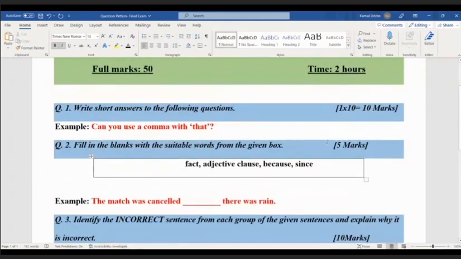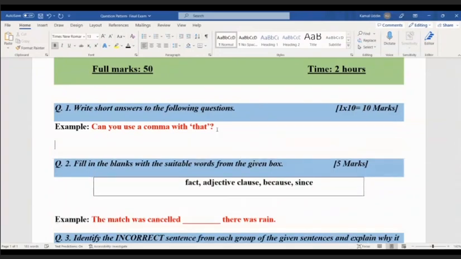What kind of questions? This time the chapters that will be included in the exam are chapter 4, 5 and 6. So the questions will be from these 3 chapters. One example is, can you use a comma after that?